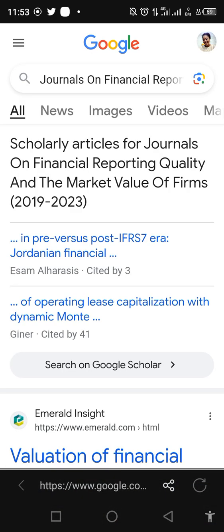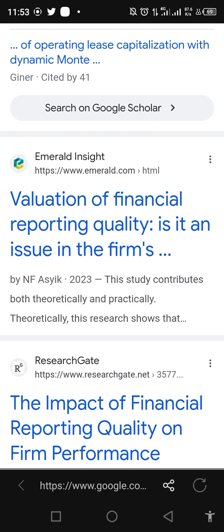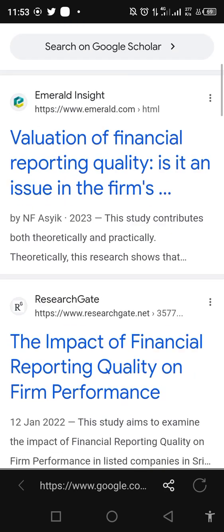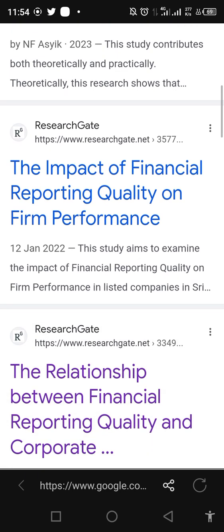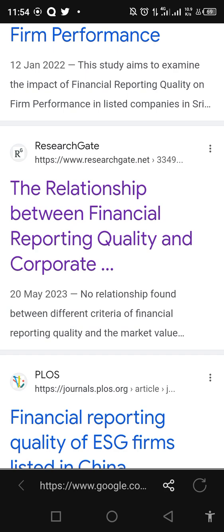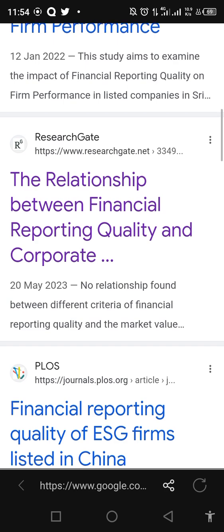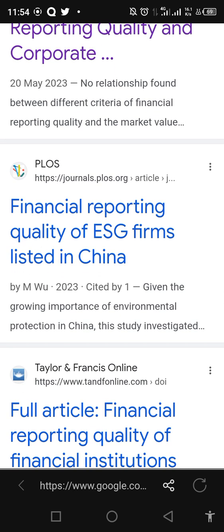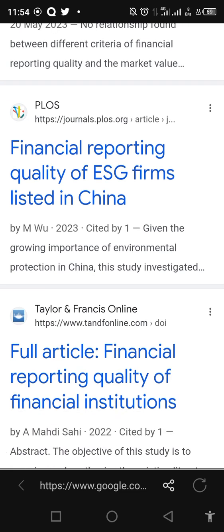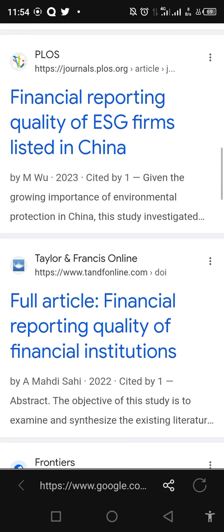You can see here, if I click on this, I hope you can see this article is published in 2023. This is published in 2022. This one also is published in 2023: financial reporting quality of ESG firms listed in China. This is also published in 2023.